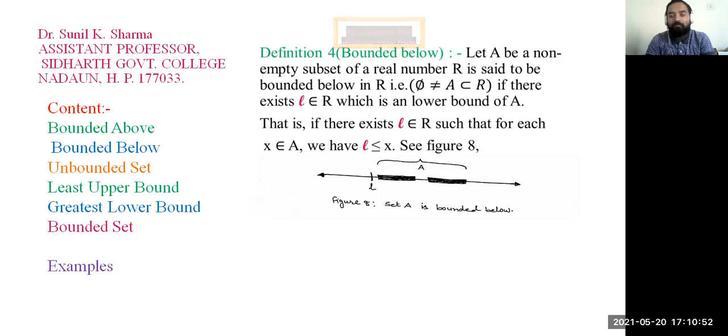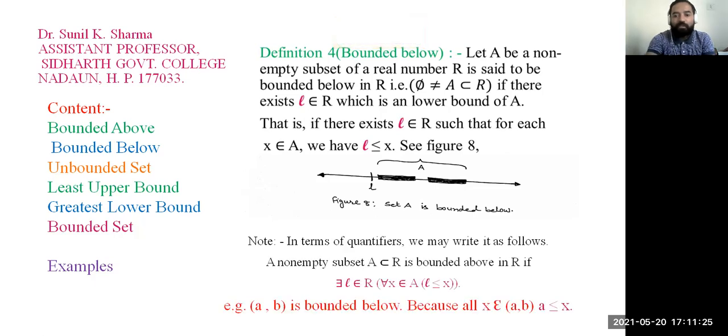In the same way that we discussed bounded above, we can define bounded below. We just have to find a lower bound of a non-empty subset A. If we are able to find a lower bound of a non-empty subset A, then we can say that this set is bounded below. Here you can see in the figure that L is a lower bound of this non-empty set A.